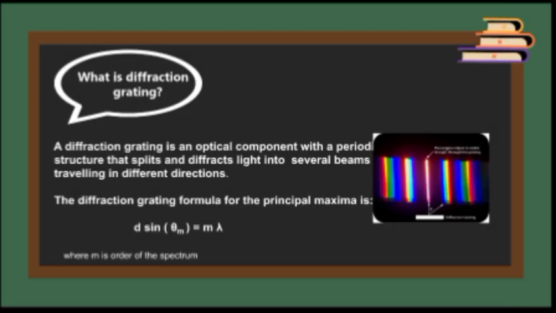Here I have an instrument, and I think the most important instrument for studying emission spectra is the diffraction grating. It has periodic structures and diffracts the light into several beams which travel in different directions. Here is a formula, which I think we use the most in this experiment, where d is the distance between the slits, theta m is the angle of diffraction for maxima, m is the order of the spectrum, and lambda is the wavelength of the light.